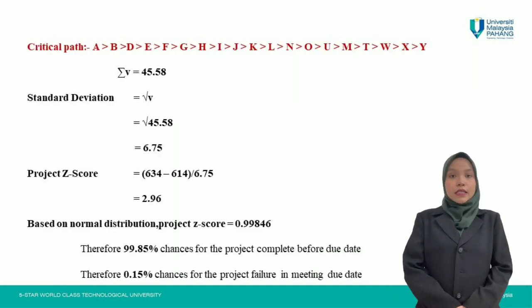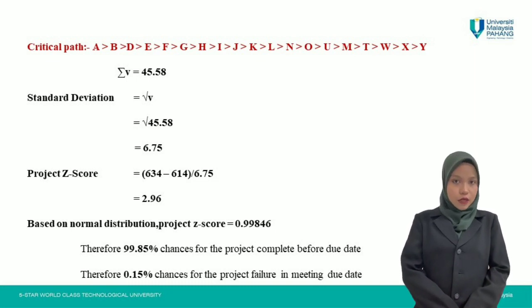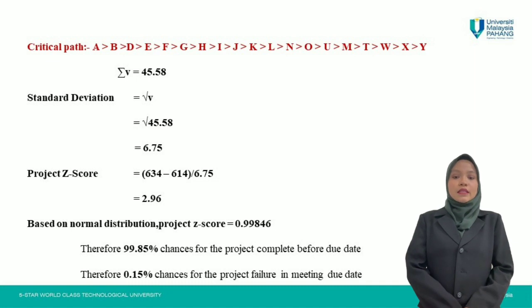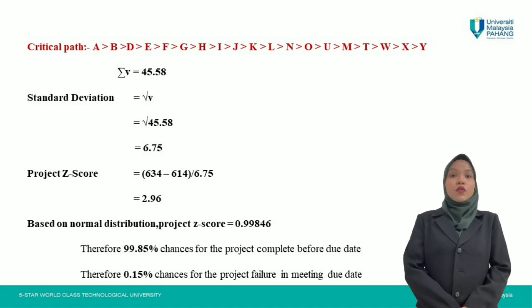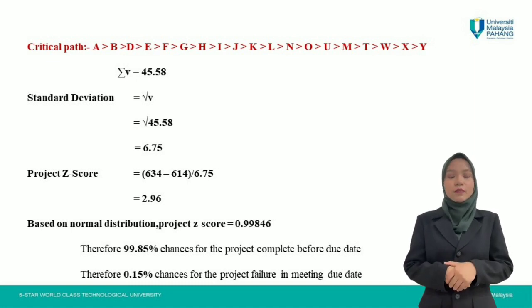After we construct the table for the PERT analysis, we have to sum up all the variance for the critical path, and then we have to calculate the standard deviation using formula square root of B. And then we have to calculate the Z score using the formula project due date minus project duration divided by standard deviation. And then we got 2.96 for this project. Based on normal distribution, the project Z score is 0.99846. Therefore, 99.85% chances for the project to complete before due date, and 0.15% chances for the project failure in meeting due date.